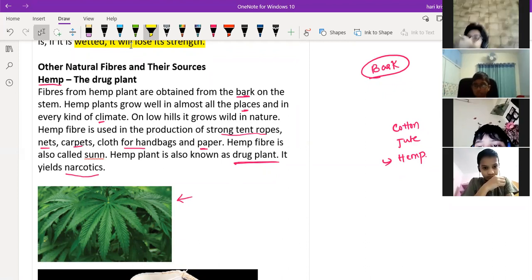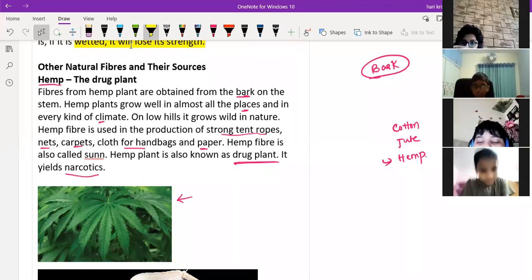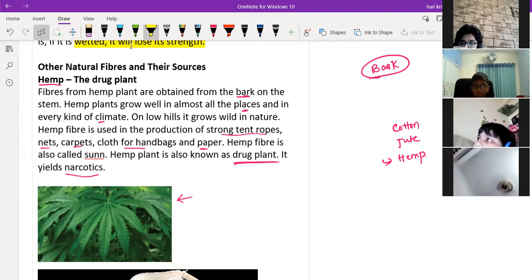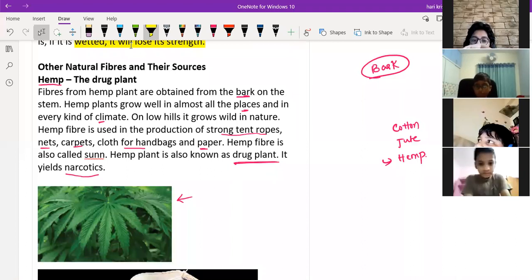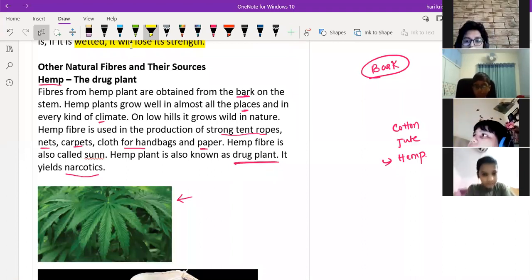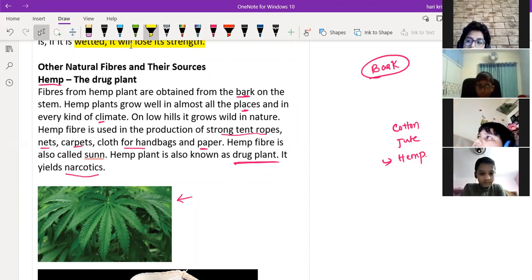Generally, I will tell you in short. Hemp is a natural fiber, which is also called a drug plant. The hemp fiber we get from the bark of the stem. Bark means the outer layer of the stem. Generally these hemp plants grow in all climates and all places.